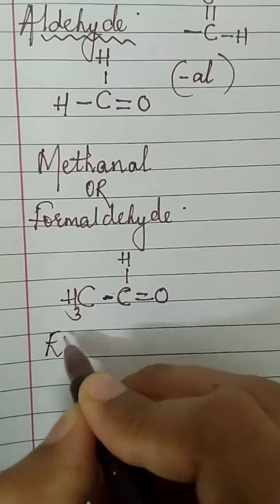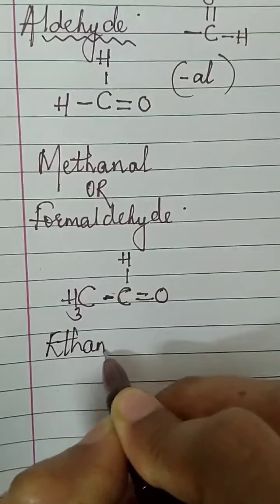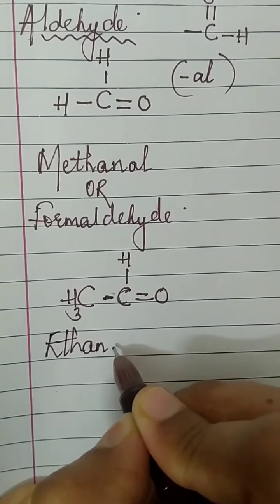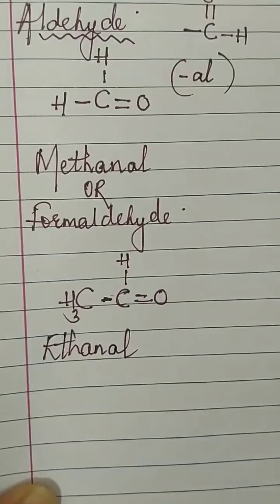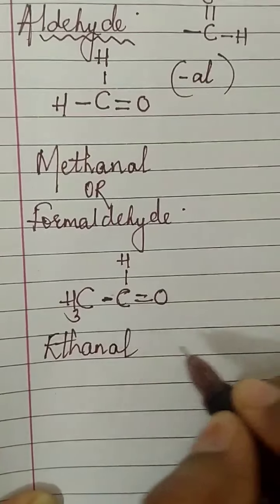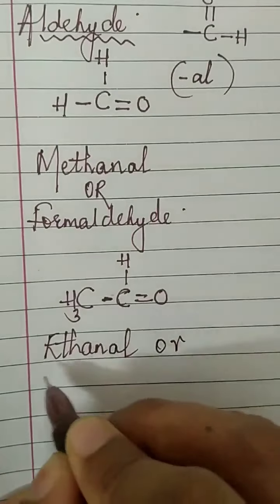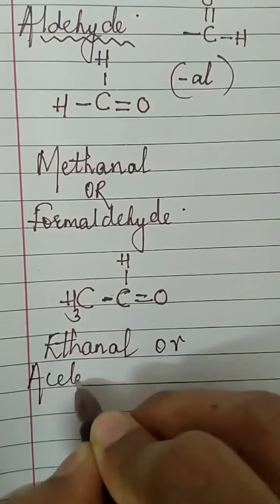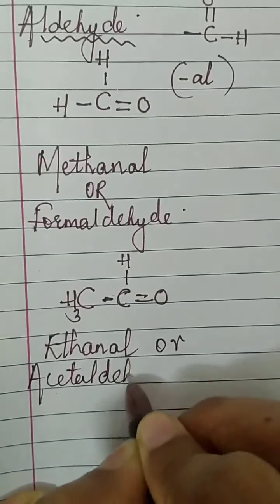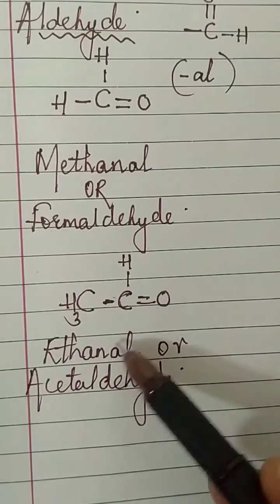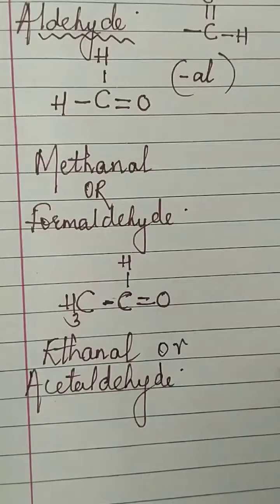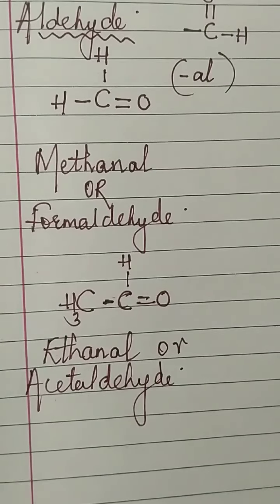This will be ethane, but you will not write E, you will write al. This will be ethanal. And another common name for this compound is acetaldehyde. What is acetaldehyde? Ethanal. Formaldehyde is methanal. I hope you are understanding, children.